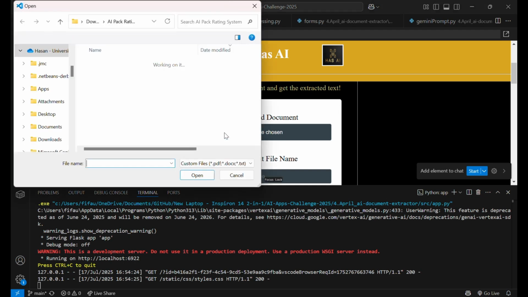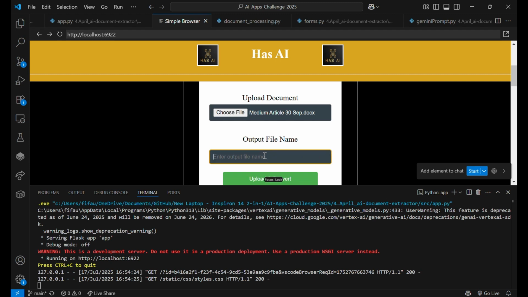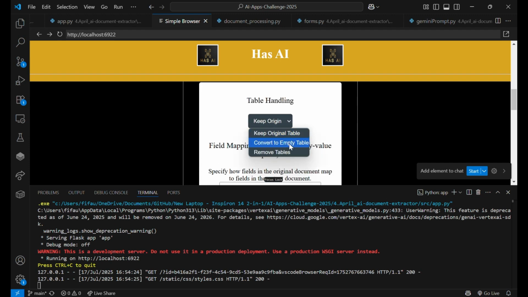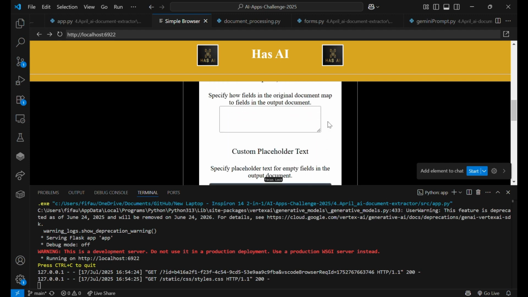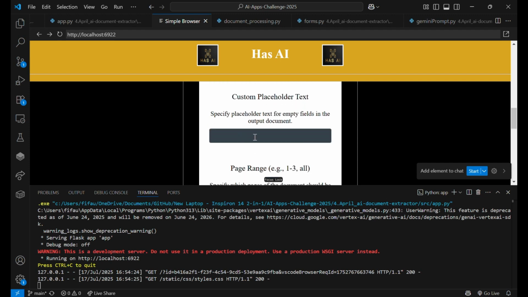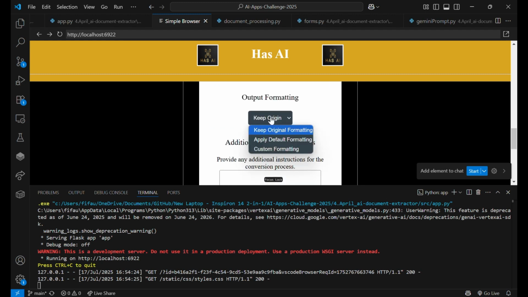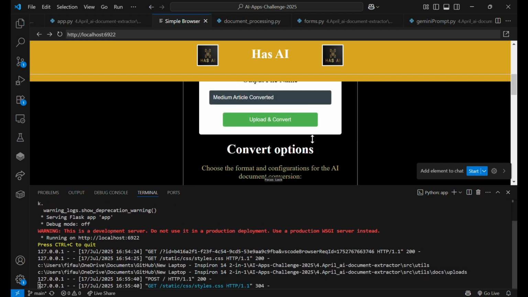First, to upload the document, just use one of the Medium articles we have saved as a Word doc that we wrote. Then we give an output file name. You choose these different options. Custom placeholder text, it's empty. Page range, all. Output formatting, let's do default formatting. We upload and convert.